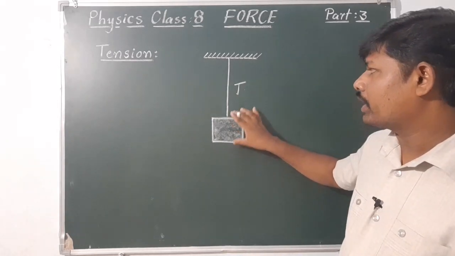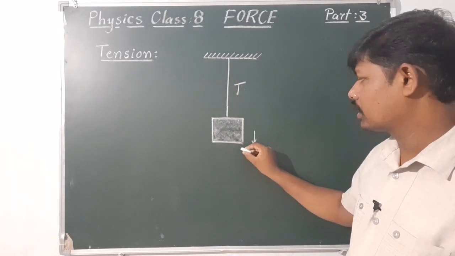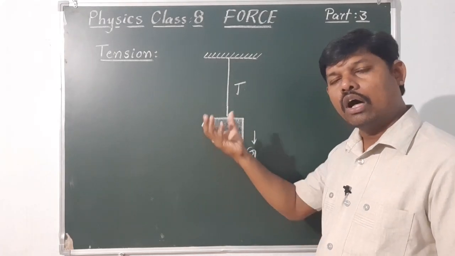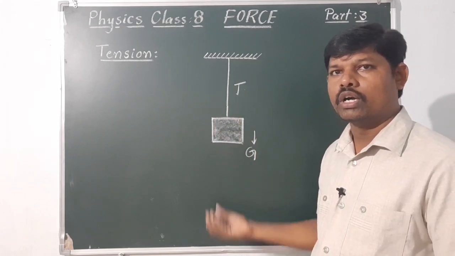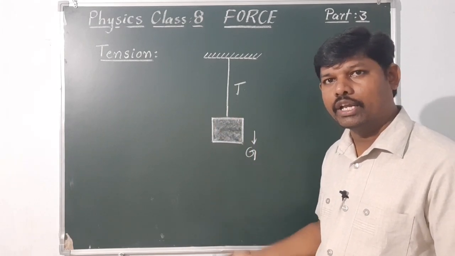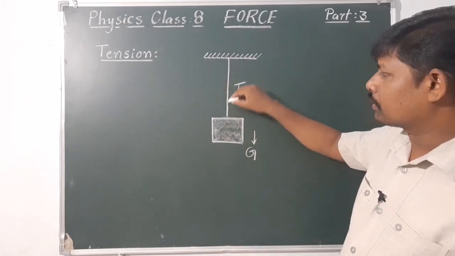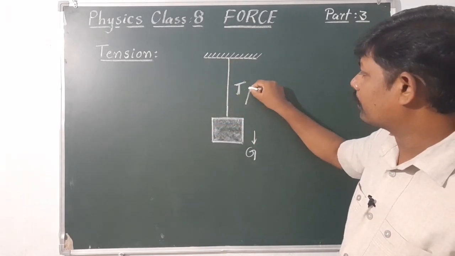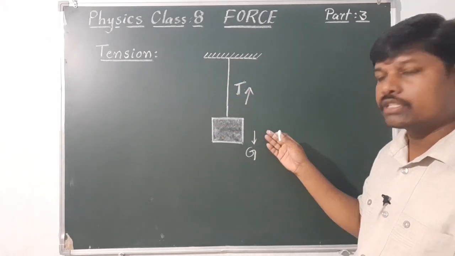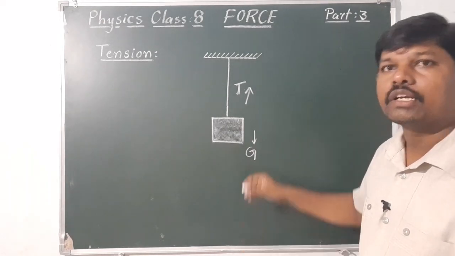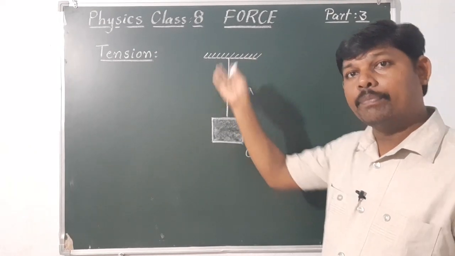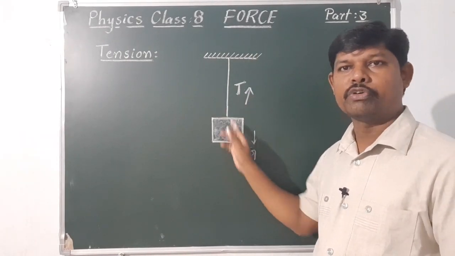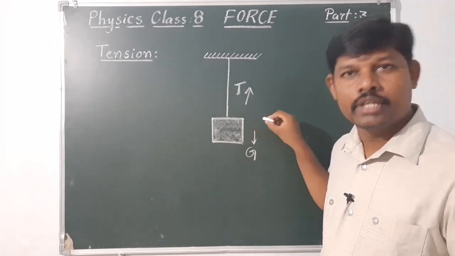Even when the stone is tied with a rope, gravitational pull exists. Gravitational pull is always pulling the stone towards the earth, but it is not falling. What is the reason? Here the tensional force is supporting, pulling in the upward direction, while gravitational force is pulling downward. Due to the equal magnitude of these two forces, the stone is at rest.